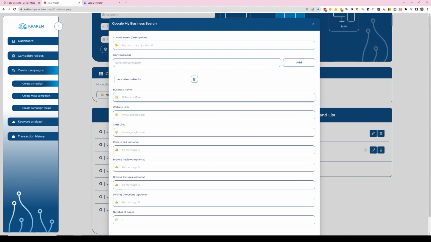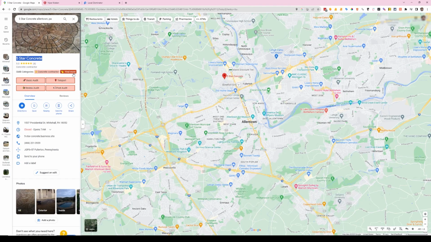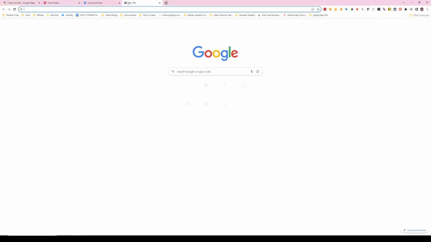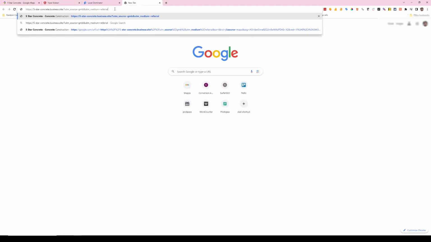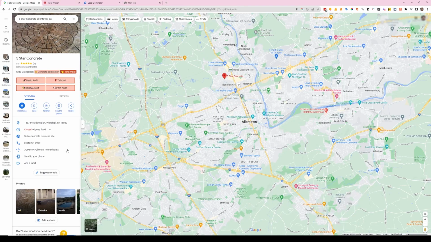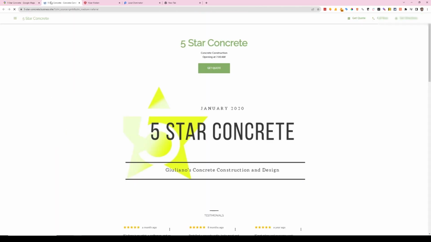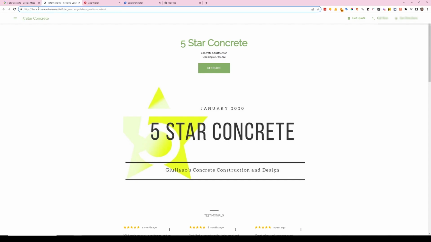5-star concrete, website link. So on here, I always advise clicking copy website. I noticed they've got a business site, so I'm curious what this is. So this is why I say do the copy button, because if you just go, oh, this is 5-star concrete, and like I don't even think you can highlight that anyway. But if you click the open, it does retain it.